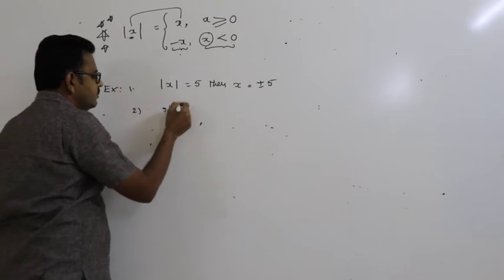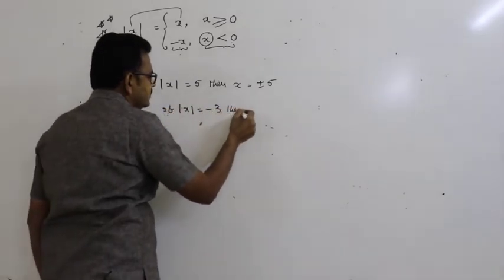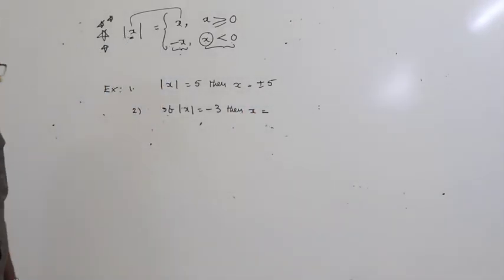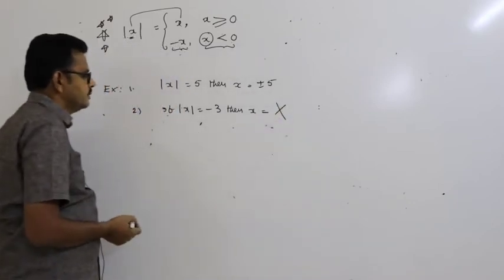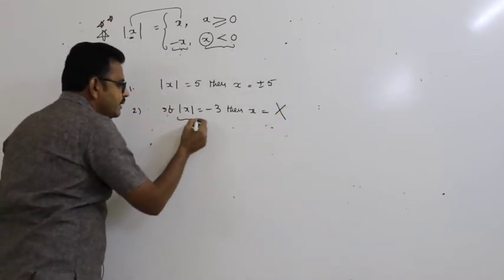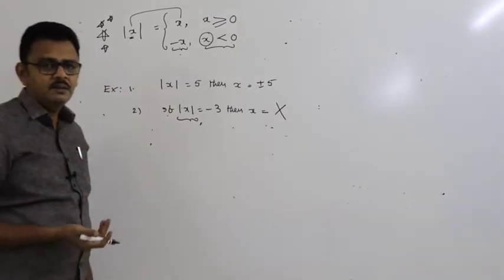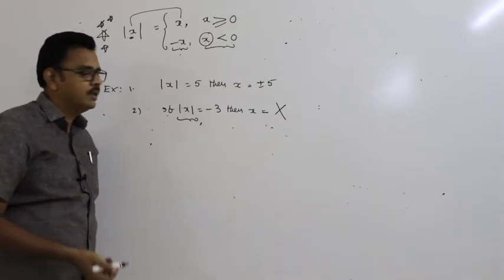If mod x is equal to minus 3, then what are the x values? It is not possible, no solution, because mod x is always a positive number.